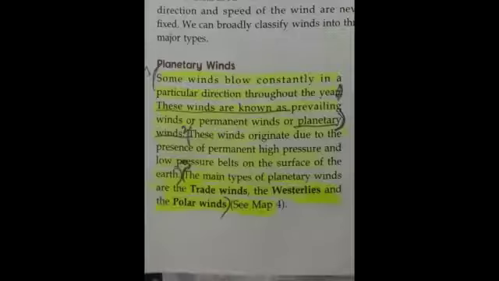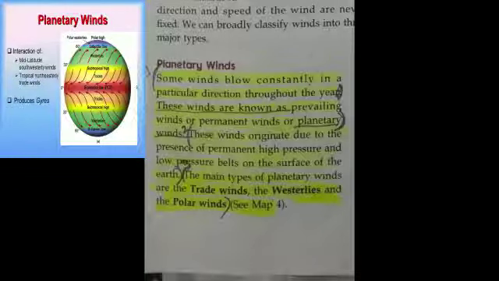They are distributed throughout the lower atmosphere, and they are mainly confined within latitudinal belts, blowing in northeast and southeast directions, and from the high pressure polar region to the low pressure region.